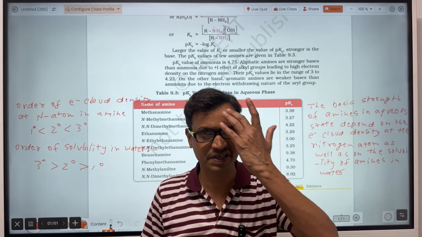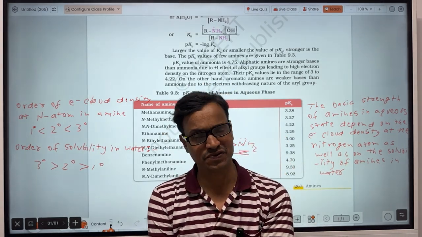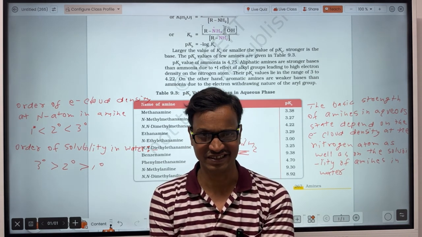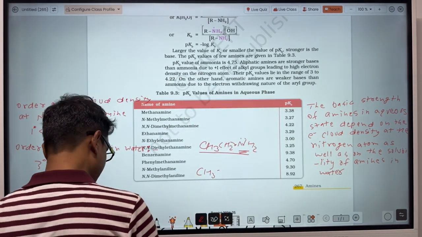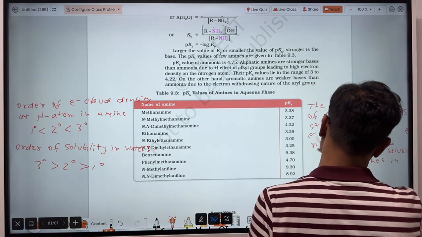So the basic strength of amines in water will be an experimental quantity. Okay, and of methylamine and ethylamine, that is in your syllabus.